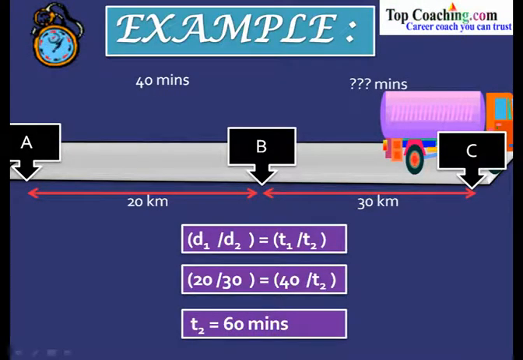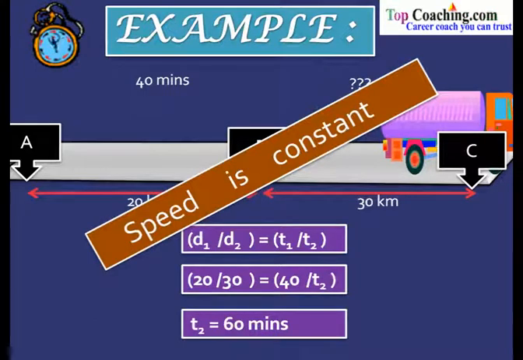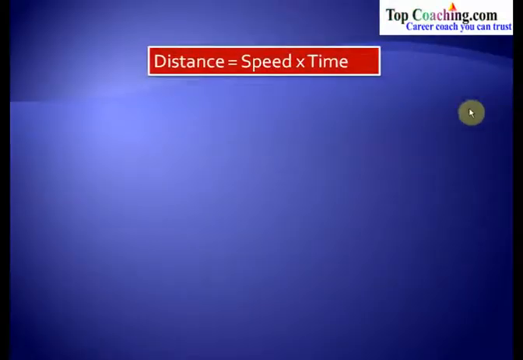So this is a case where speed is constant. So whenever speed is constant, then distance is always directly proportional to time. Again, the same formula, distance equal to speed into time.